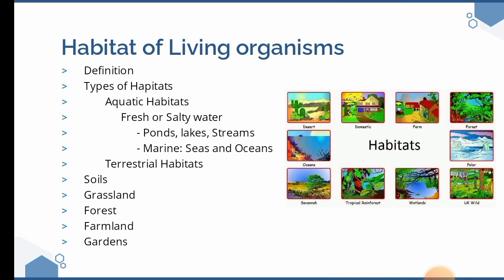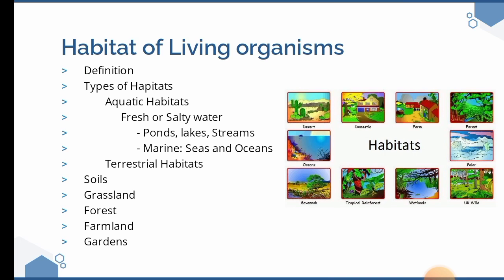Aquatic habitats are those that involve water, and they may be either fresh or salty. Examples of freshwater habitats are ponds, lakes, and streams, while examples of marine habitats include seas and oceans.